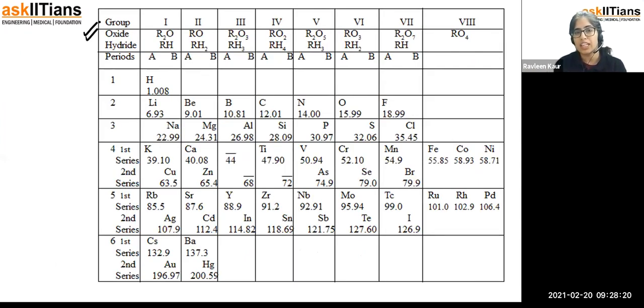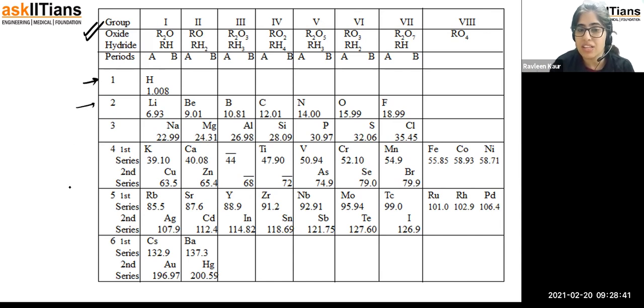Right, let us try to understand how the periodic table looks. So this was the periodic table given by Mendeleev. He arranged the elements in the form of groups, so 8 groups are mentioned, and then there were seven rows, sorry, which were present. The vertical columns are the groups, and these are going to be rows, right?